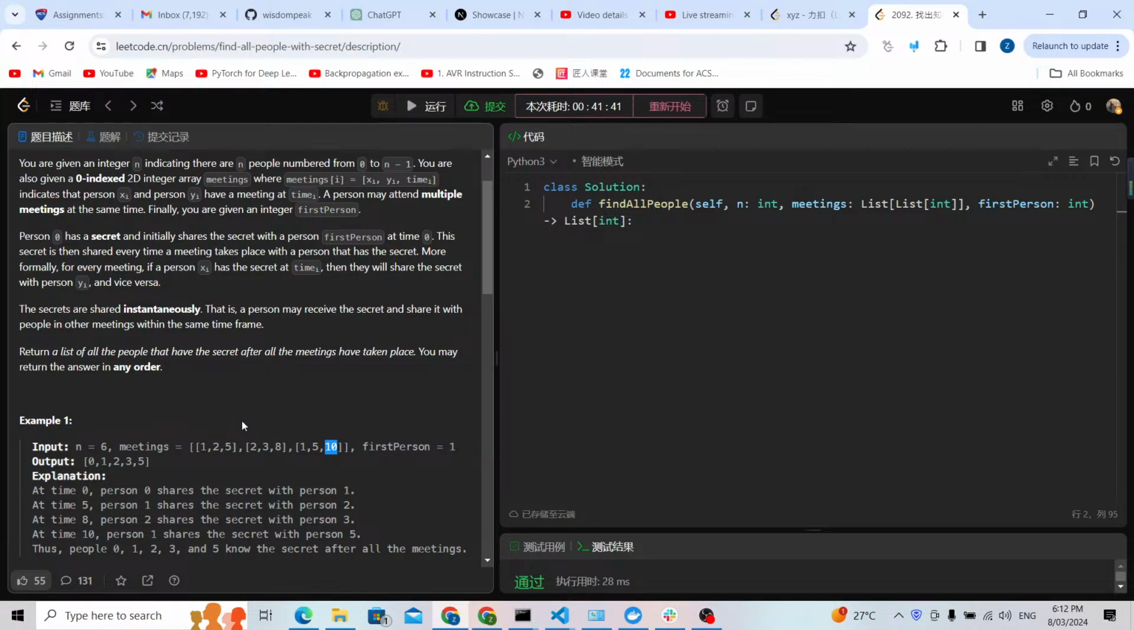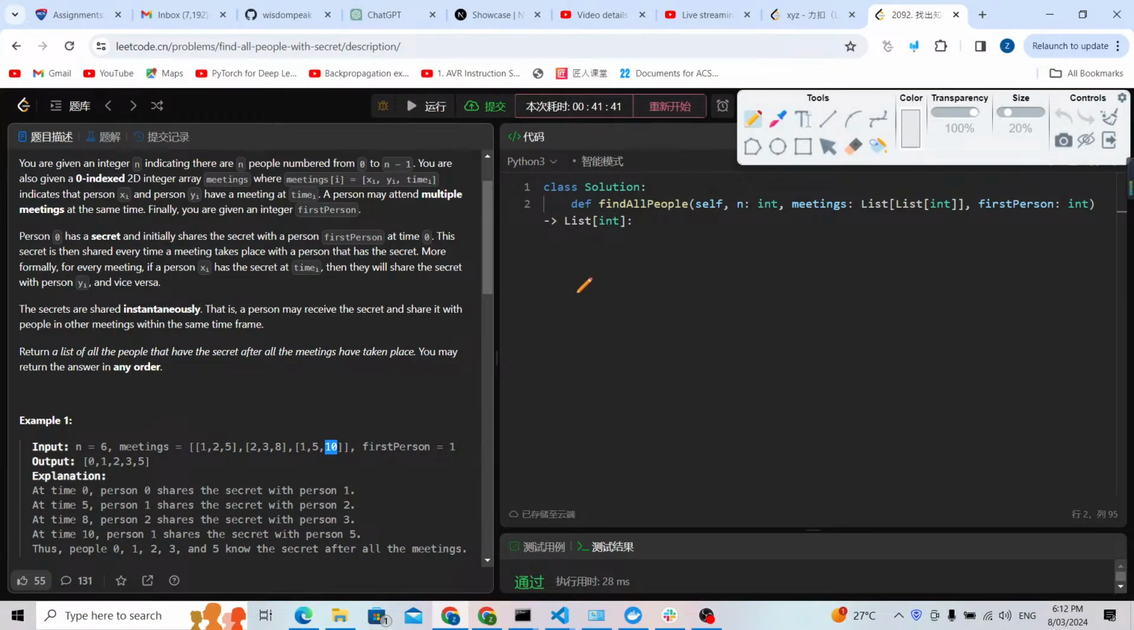This problem can be solved by union find, but before that, let me explain the problem. There are some other cases we need to consider, because the testing case is not always like that. Sometimes, let me find some examples.